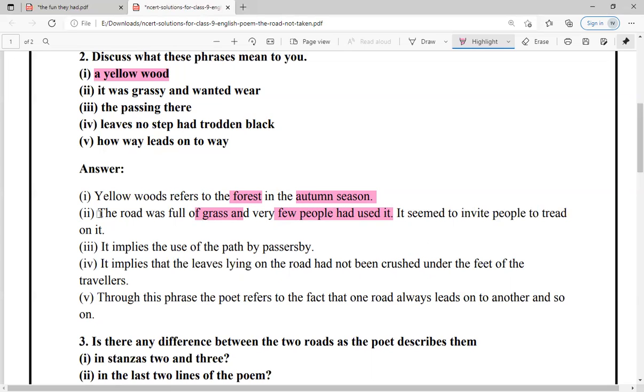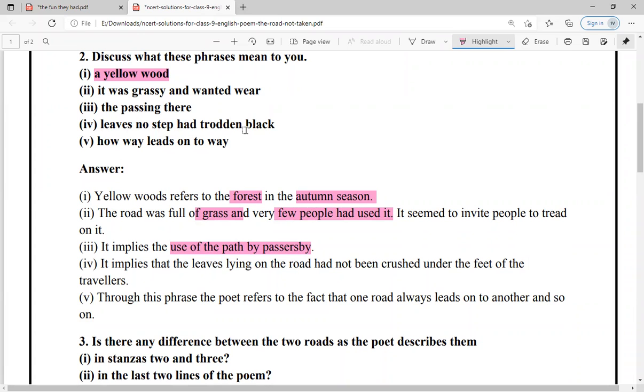And it seemed to invite people to tread on it. What does it mean? The passing there मतलब क्या? The use of the path by passersby. के जो passerby है जो रोड पे वॉक करते हैं उन्होंने उसका यूज किया है या नहीं.